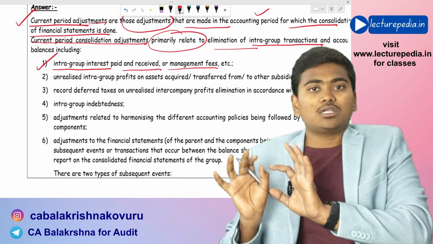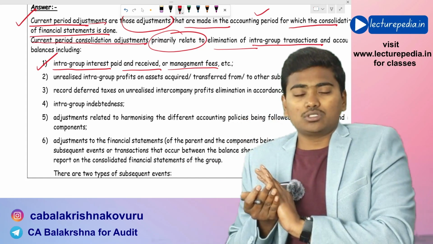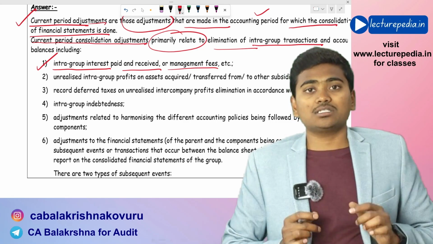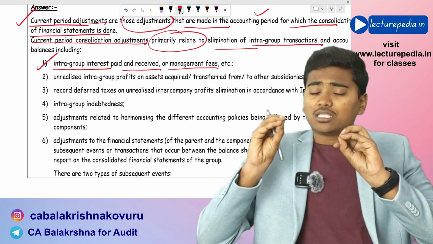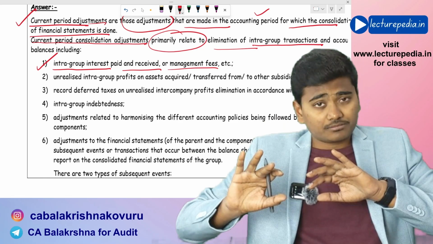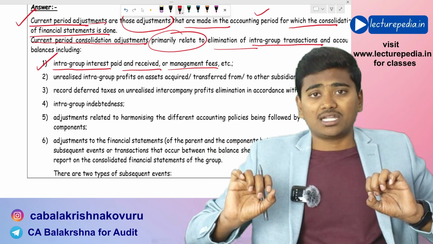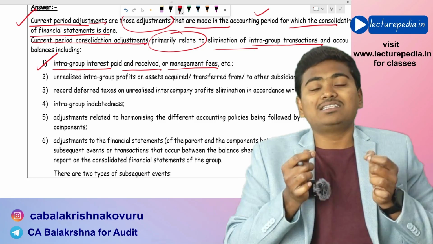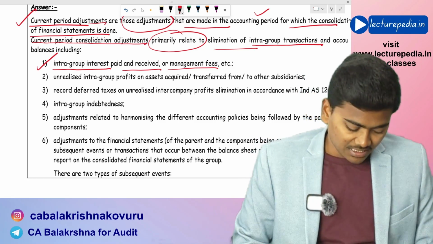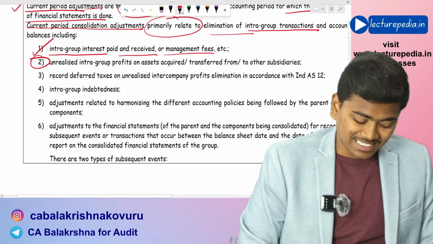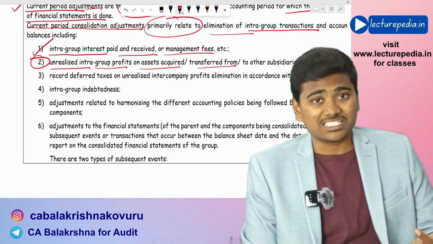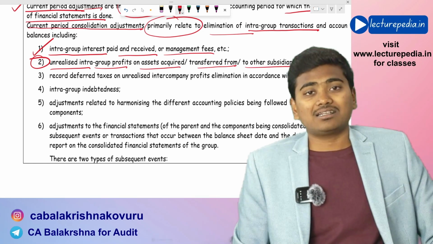There will be memorandum books. Okay, in those memorandum books, just for the purpose of preparing these consolidated financial statements, those adjustments will be made. The books of accounts of these entities will not be altered. In the memorandum books for consolidation purpose, these adjustments will be made. Hope that is clear. Next, another adjustment: unrealized intragroup profits on assets acquired, transferred from or to the other subsidiaries.